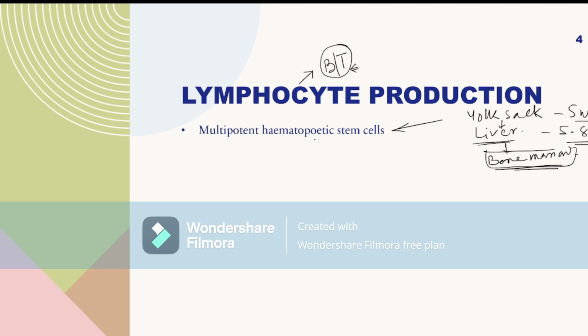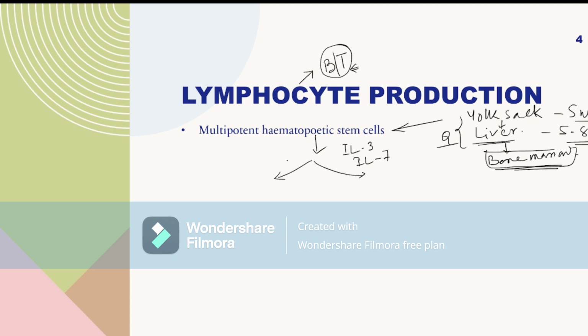So this multipotent hematopoietic stem cell may produce B cell, T cell, RBCs, neutrophil, eosinophil, basophil, platelet, everything. This multipotent hematopoietic stem cell, first by interleukin 3 and interleukin 7, is divided into two parts.